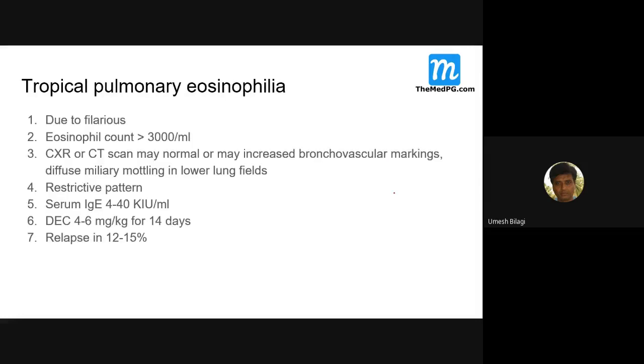Let us come to tropical pulmonary eosinophilia. Due to what? Filariasis. Occult filariasis. In this, the microfilariae will not be there in the blood. Remember that.